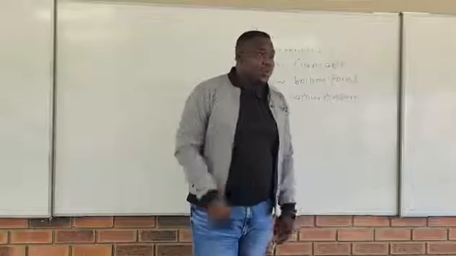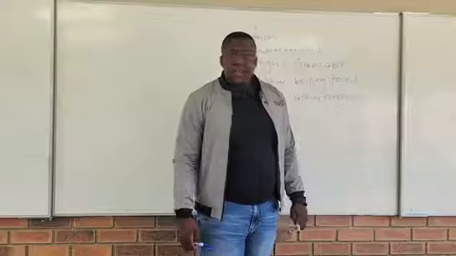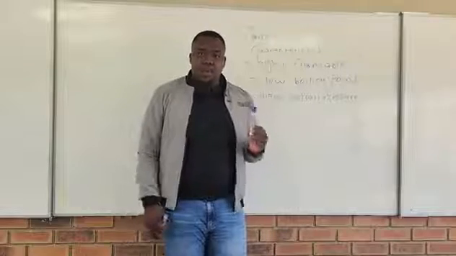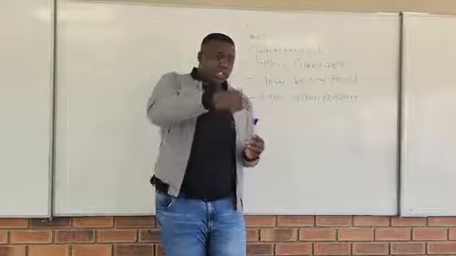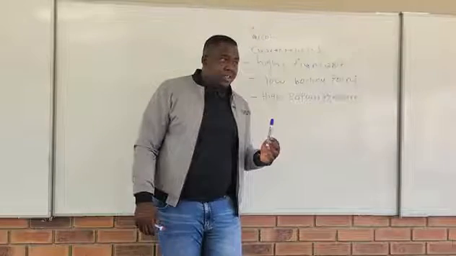Look, this is what they do. Whenever they want to experiment with alcohol, you know what they do? They just put the alcohol inside the test tube, right?